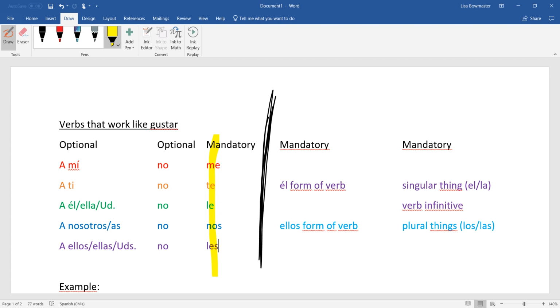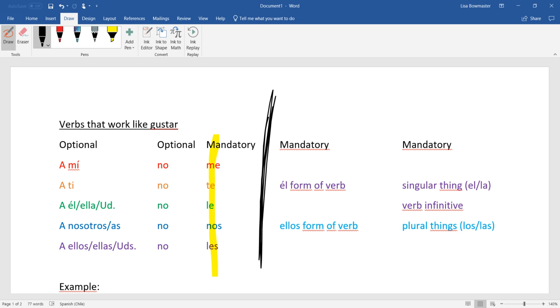Now, part 2 is something we've seen before. So you're either going to choose the el form of the verb, like gusta or encanta, or the ellos form of the verb, gustan, encantan. So if a singular thing comes after, you're going to choose the el form. If a plural thing comes after the verb, you're going to put the ellos form.